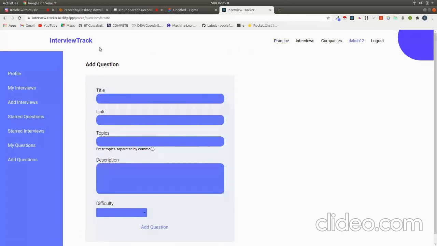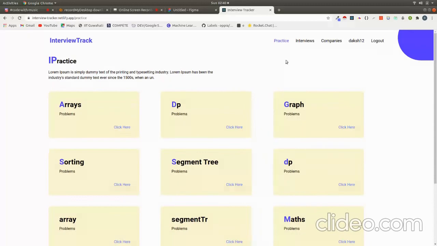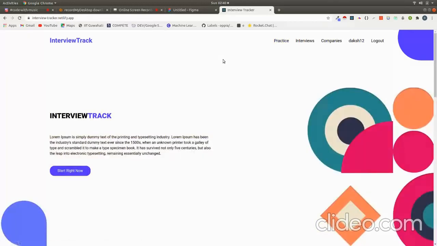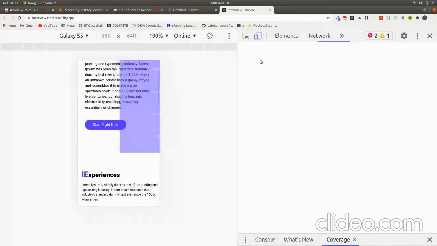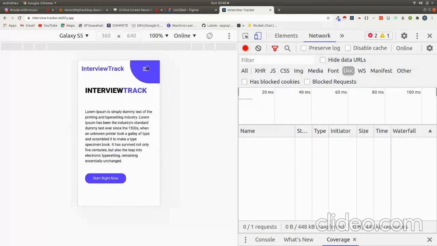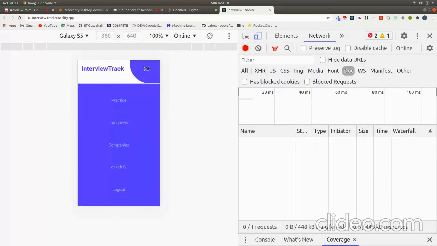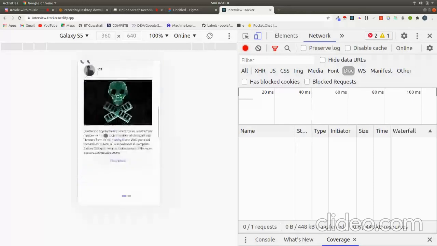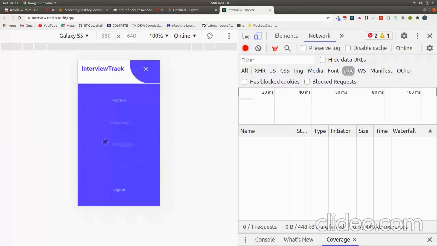See, we have hosted this website quite earlier, but we didn't have enough time to make it fully responsive. But still, the front page and most of the pages are responsive, but the profile page is not responsive. I will show you. Like, it is a mobile view. It is a mobile view, and see, the navbar is completely responsive, and I can go. So that's it, I guess.